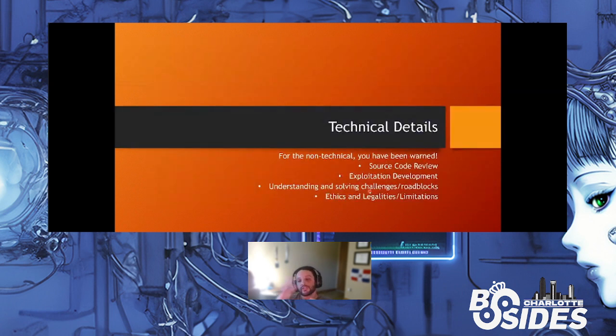So now we're going to dive into more technical details. Like I said, for the non-technical, you've been warned. If you want to hear any more technical details, you're free to skip ahead, fast forward, no problem, no sweat. So we'll go into source code reviews with ChatGPT, exploit development, understanding and solving challenges, ethics and legalities, and I'll show you a bunch of examples along the way as well.